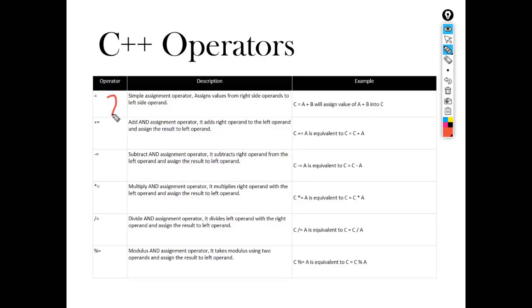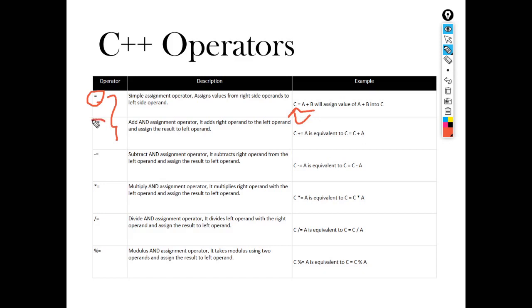Next comes the assignment operators. Equals to assigns the value from the right side to the left side. The right side statement is executed, and because of the equals to, it is stored in the left side variable.